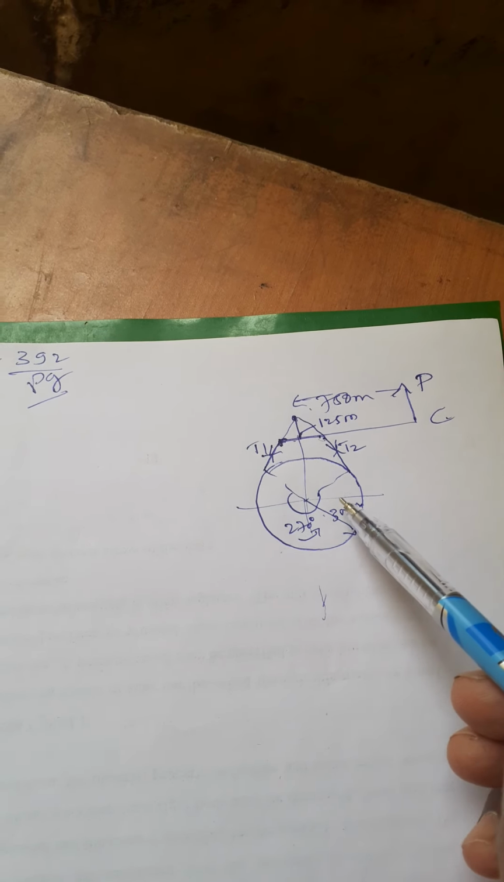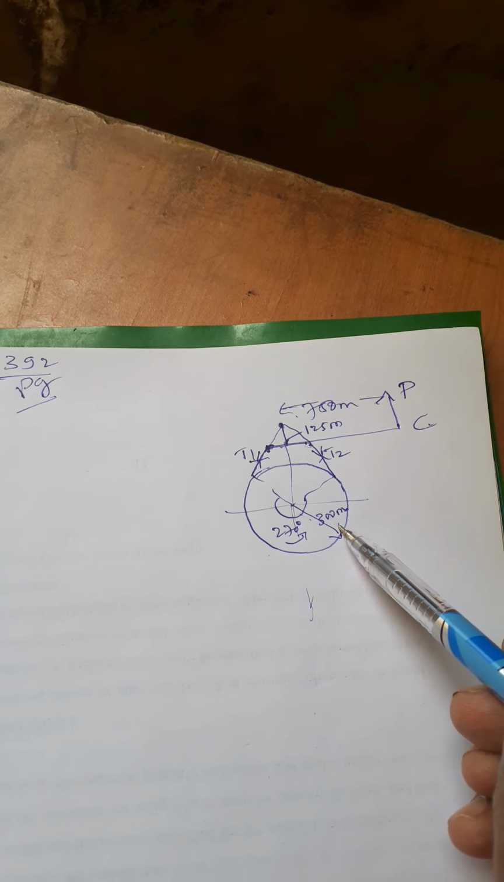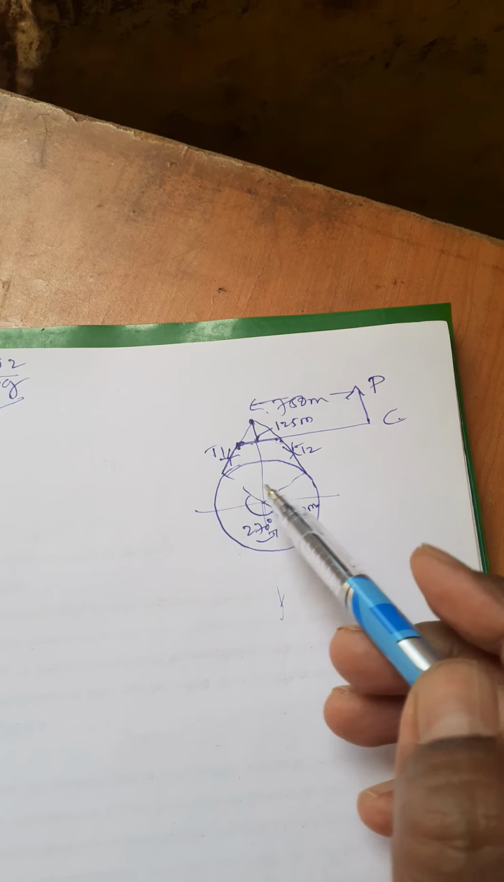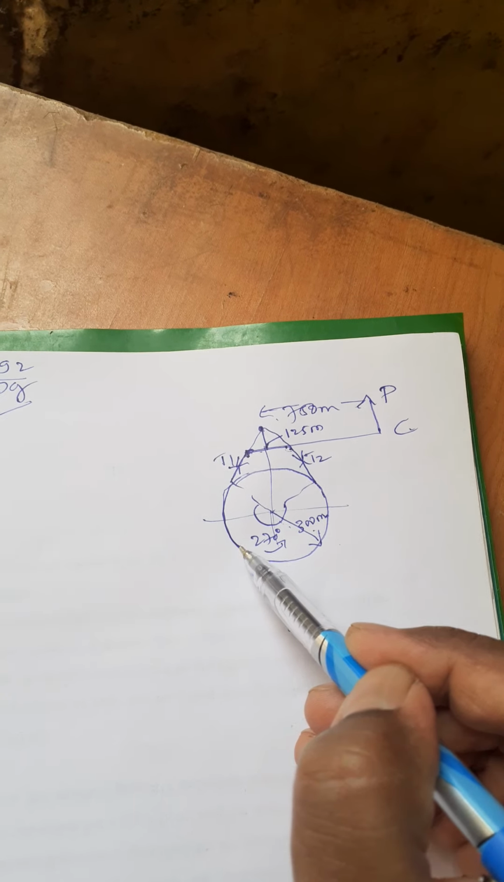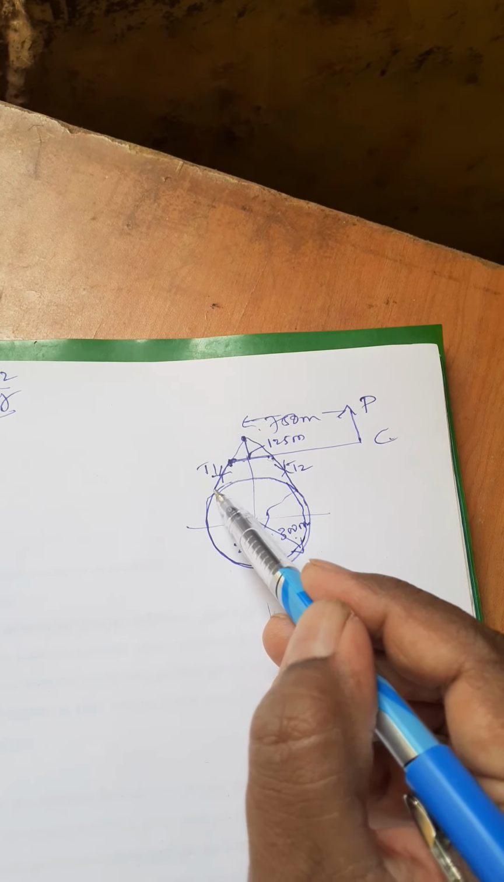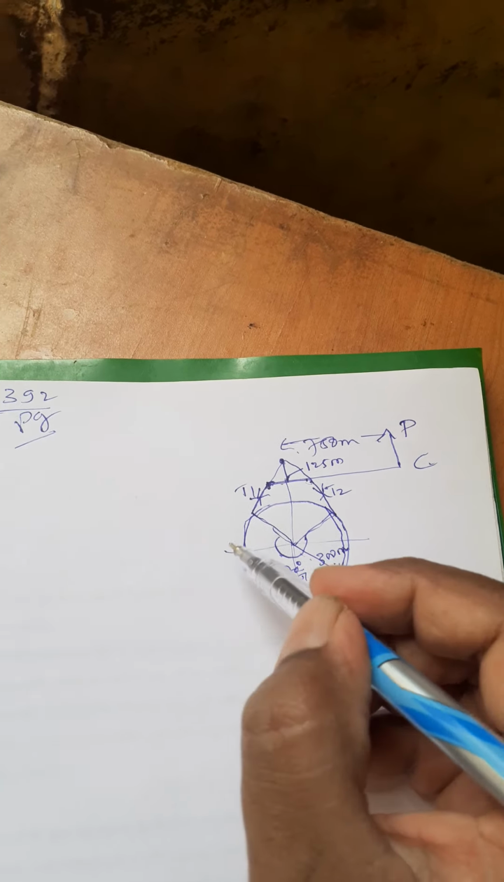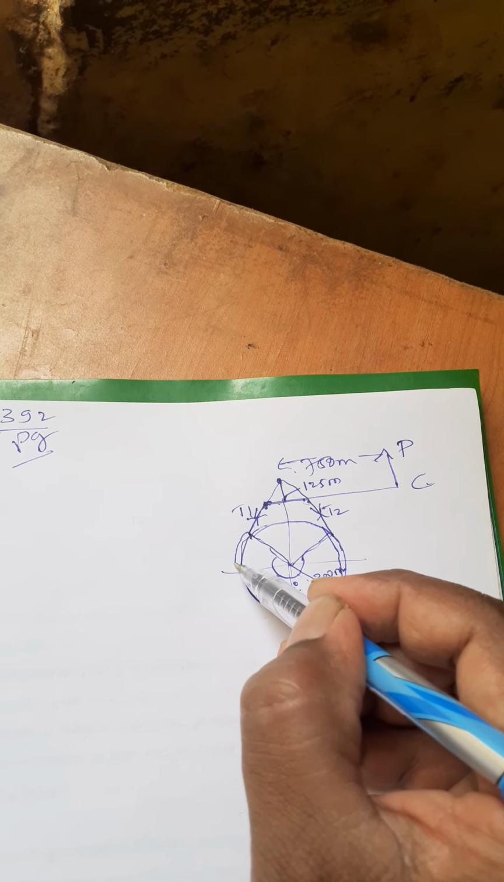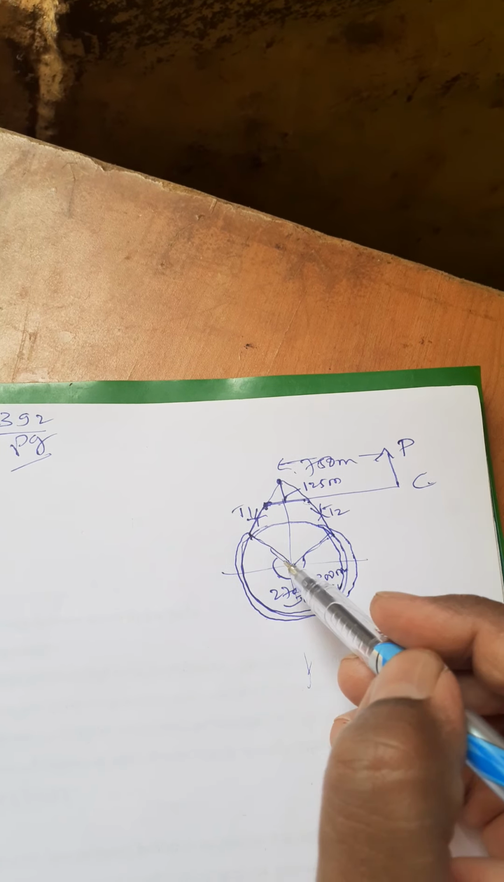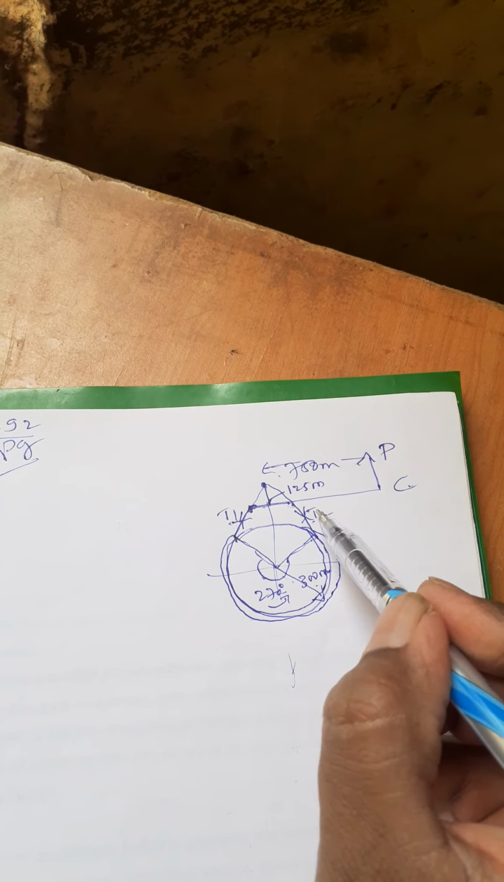The question says this is a drum having a 300 mm radius, that means 600 mm diameter. This is a band having a contact of 270 degrees. It will be like this, a band with the tensions T1 and T2 here.